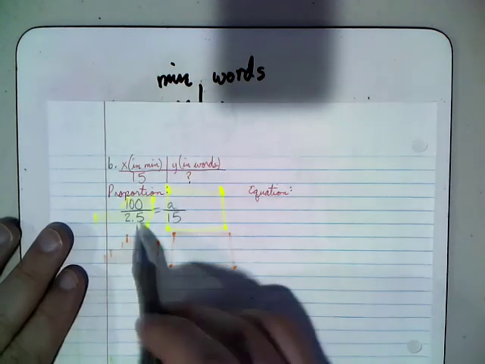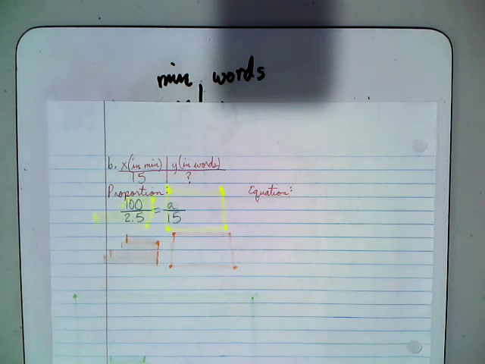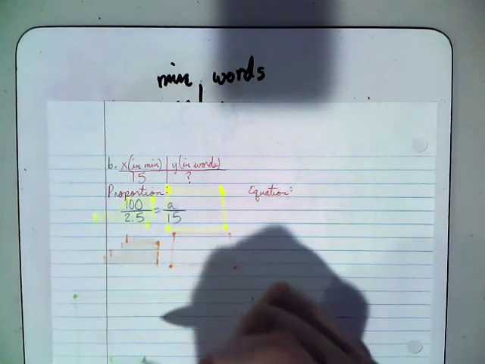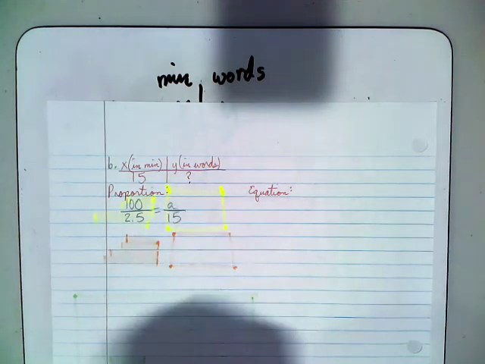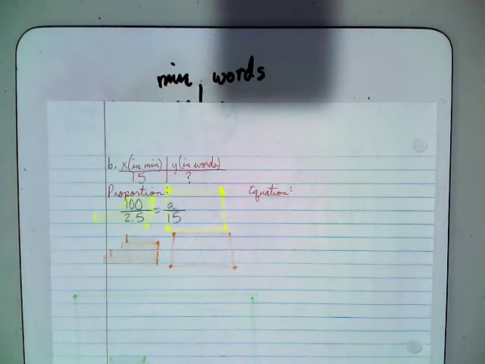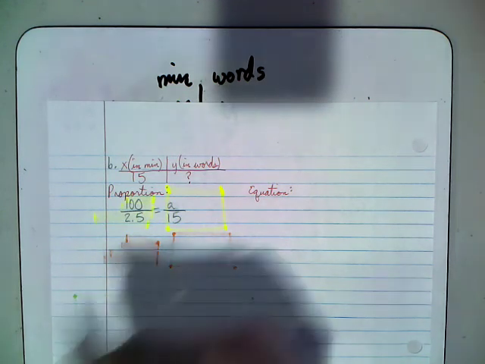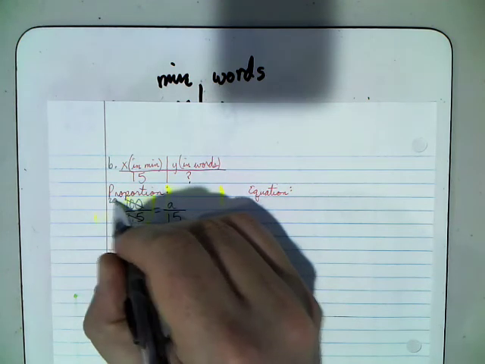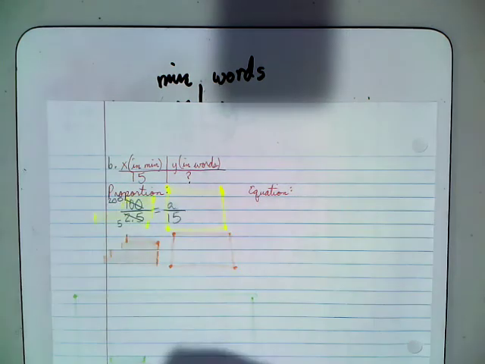Now, if you want to do some reducing before multiplying there, you could go ahead and try to do that. I might actually do a little unreducing. Give you another option here. I'm looking at 2.5, and maybe I don't like that decimal, but I recognize that 0.5 is a half. So instead of dividing the top and the bottom by the same thing, how about we multiply the top and the bottom by the same thing? So if I multiply the top and the bottom here both by 2, this will become 200, but this will become 5. And now I don't have to deal with a decimal anymore.